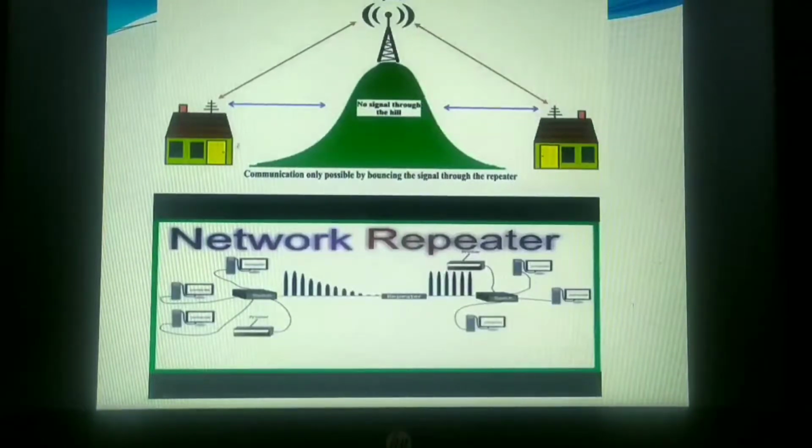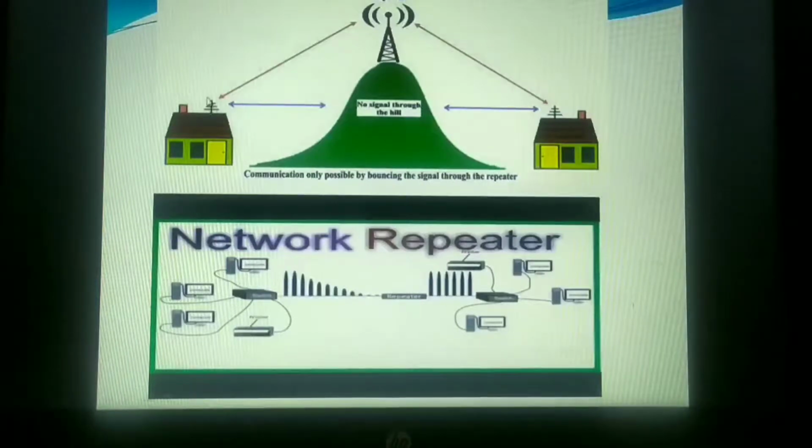Here you can see these are two different cities. A barrier is a hill here. So at the very height I have to place a repeater, which is in the form of an antenna. Direct line of sight propagation may not be possible, right? If I'm using microwaves, it may not follow line of sight propagation here.